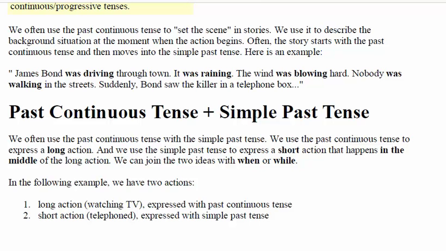We can also join the two kinds of action with when and while. These are some conjunctions, or you can say the WH family, and we use these words in order to combine both these ideas.